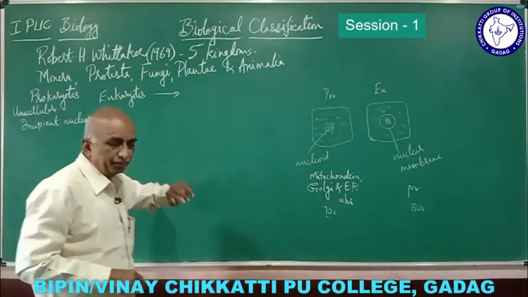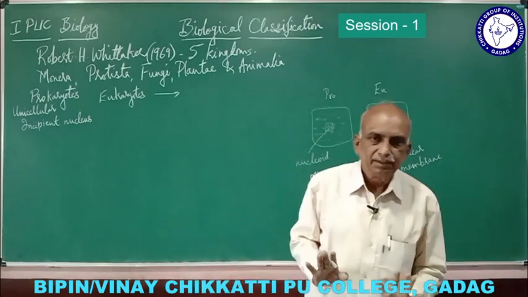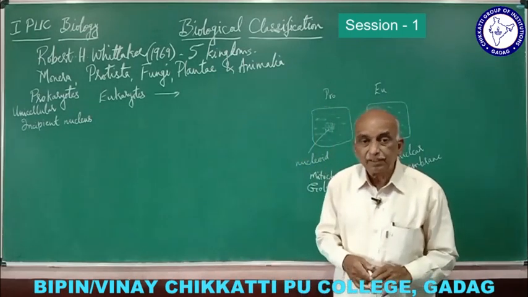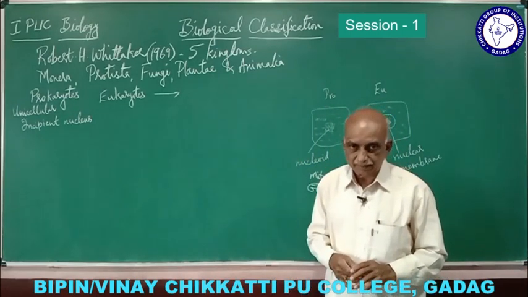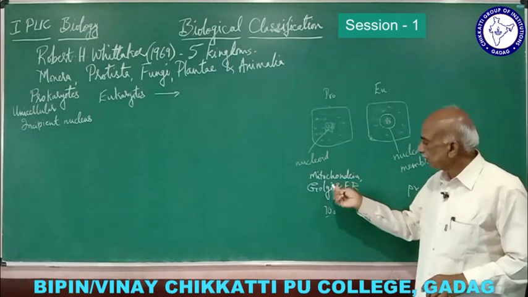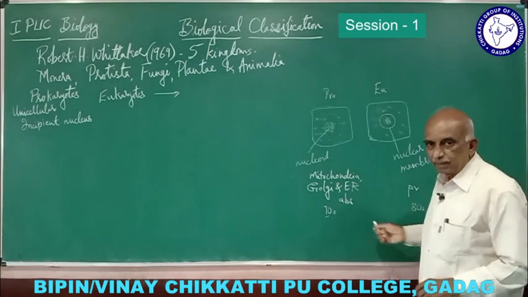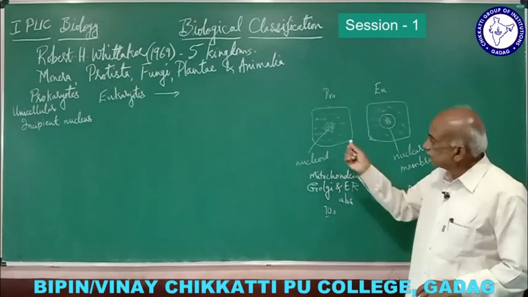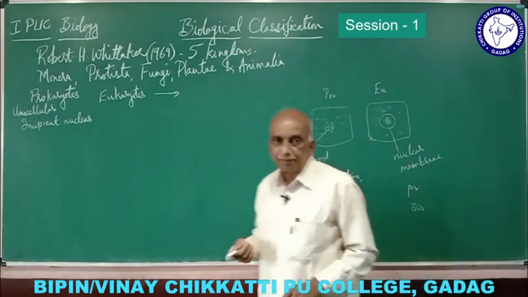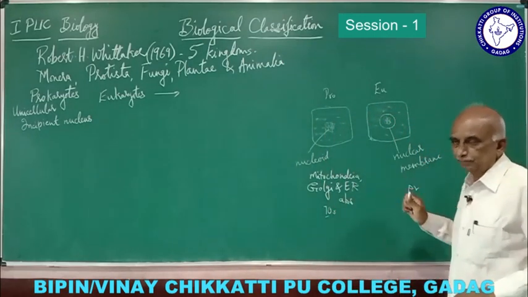Now coming to monera again. We have understood what prokaryotes and eukaryotes are. We should know, as it is usually asked for a 1 or 2 marks question, the differences between prokaryotes and eukaryotes. The main one is the nucleus; mitochondria, Golgi and endoplasmic reticulum are absent in prokaryotes and present in eukaryotes. Ribosomes are 70S and 80S. The cell wall is made up of peptidoglycan, not cellulose, and in eukaryotes, if present, it is usually cellulose.